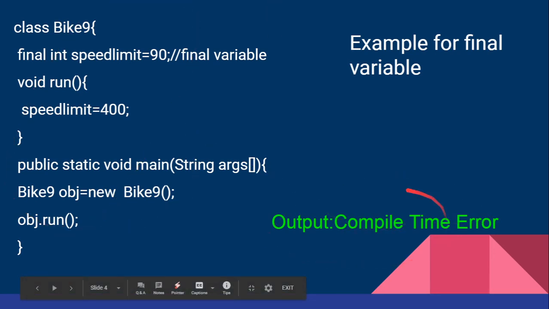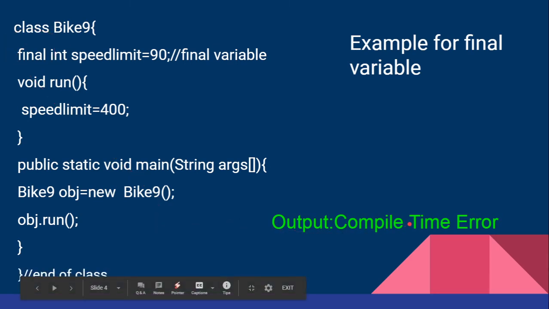Why is it a compile time error? Because the final variable was already given a value, speedlimit as 90, which is again assigned as 400. This is a violation of the rule. We are violating the rule of the final keyword. So it is giving a compile time error.